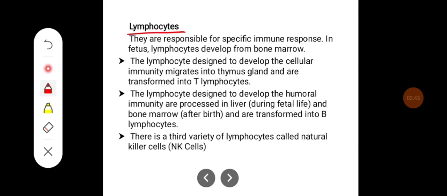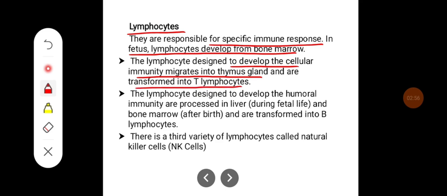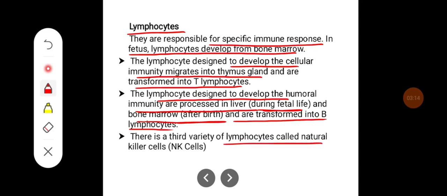Lymphocytes are responsible for specific immune response. In the fetus, lymphocytes develop from bone marrow. The lymphocytes designed to develop the cellular immunity migrate to the thymus gland and are transformed into T lymphocytes. The lymphocytes designed to develop the humoral immunity are processed in the liver during fetal life and bone marrow after birth and are transformed into B lymphocytes. There is a third variety of lymphocyte called natural killer cells.